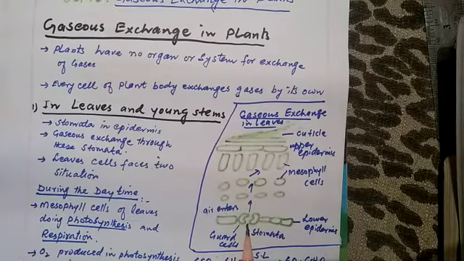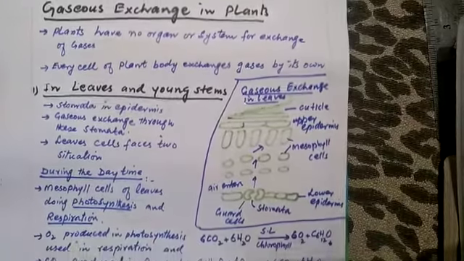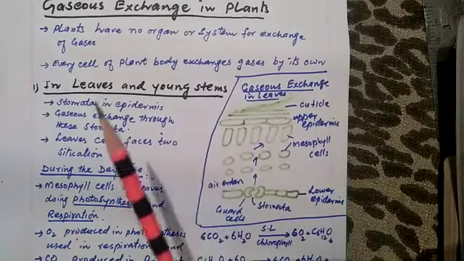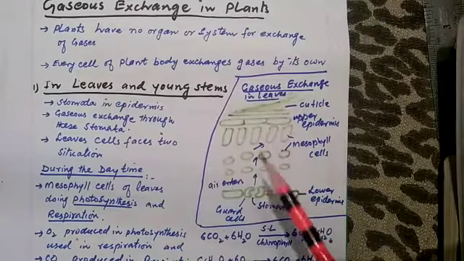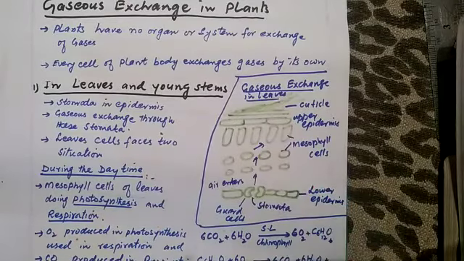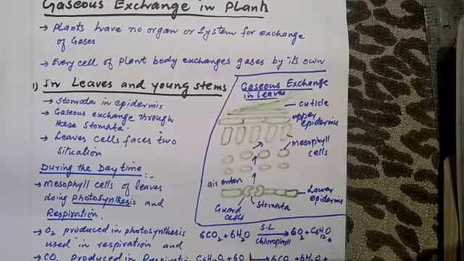So what happens in leaves and young stem? These are the stomata through which exchange of gases occurs. What happens during the daytime? The leaf faces two situations during the daytime. Two processes occur in daytime.